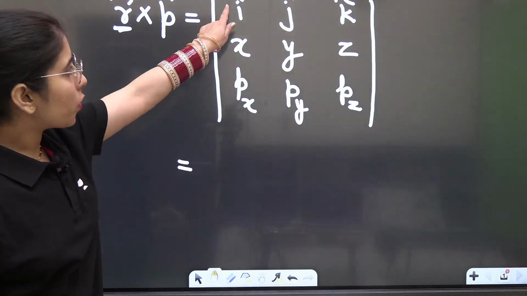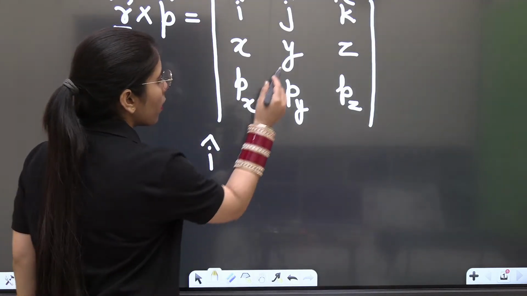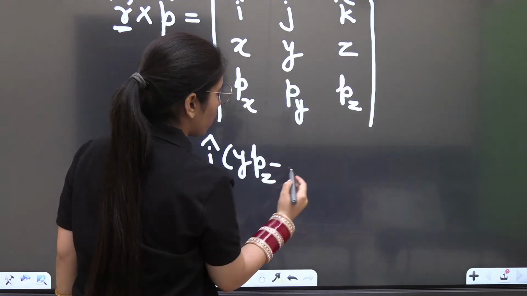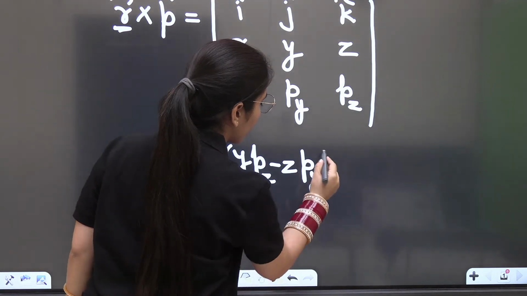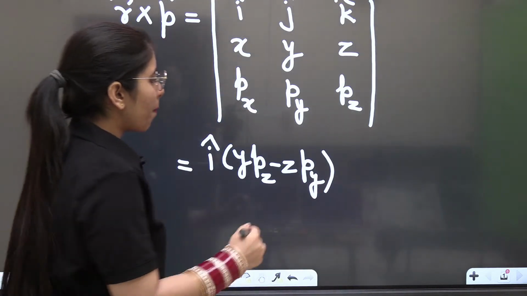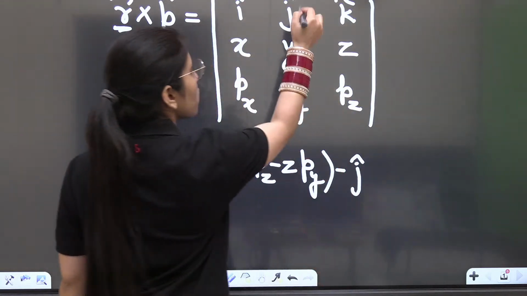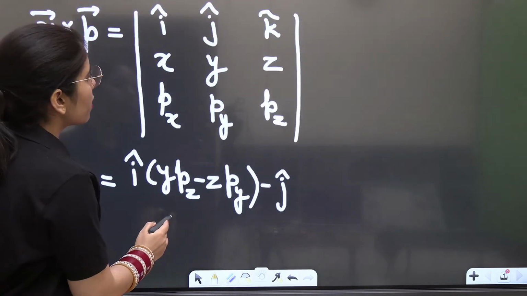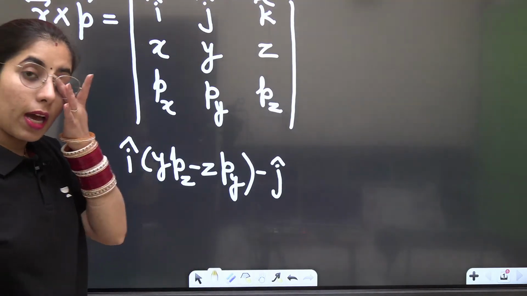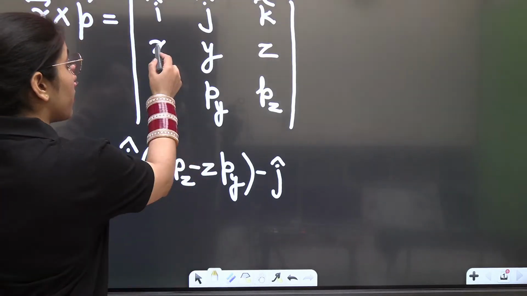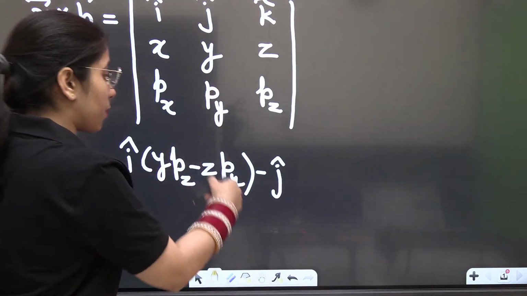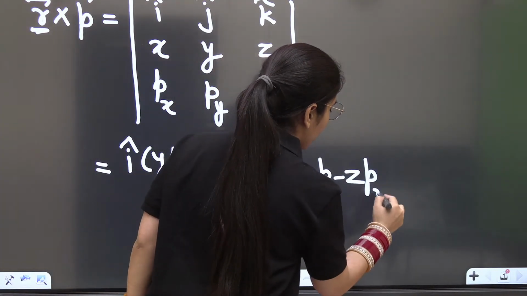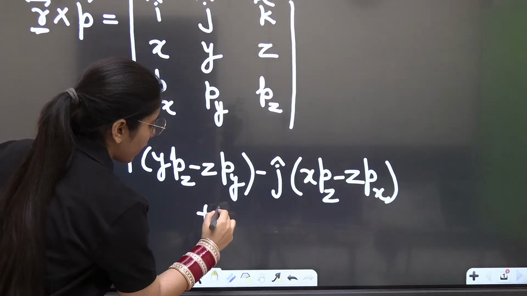That's going to be, firstly note down I cap, Y Pz minus Pyz, or I can write Zpy, that's even okay here. Done. Next thing, minus J cap, the second term, this one with a negative sign. As we solve the determinant, we are going to take the same steps here. So minus J cap. After that, what do we have to write? Next will be this into this, that is xpz minus zpx. Then plus k cap.